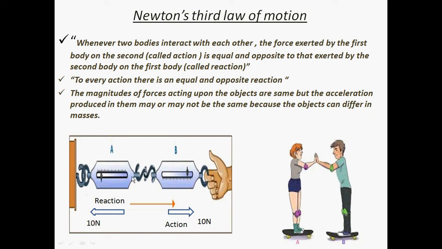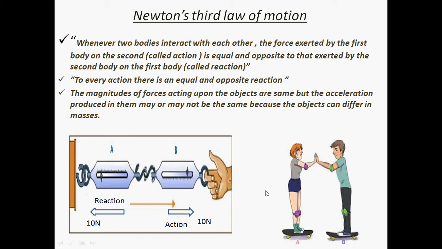So to understand whether the reaction and action forces are opposite but equal or not, students, you can see we are pulling a spring balance in this direction, which is marked by the arrow. This is the action, which is 10 Newton as marked by the spring balance.